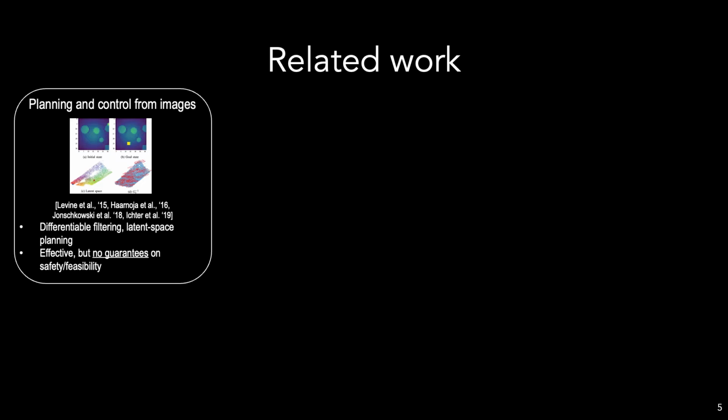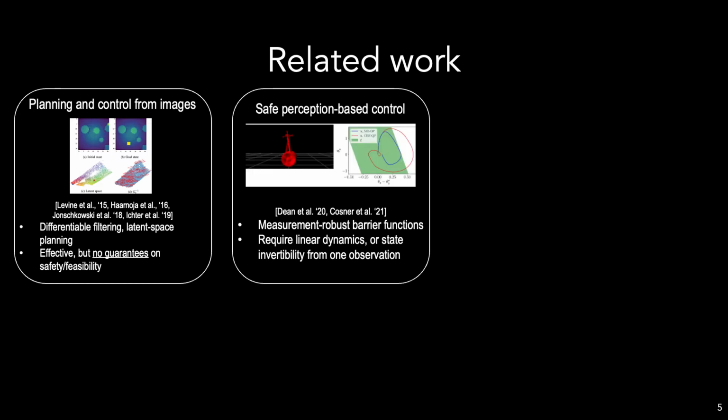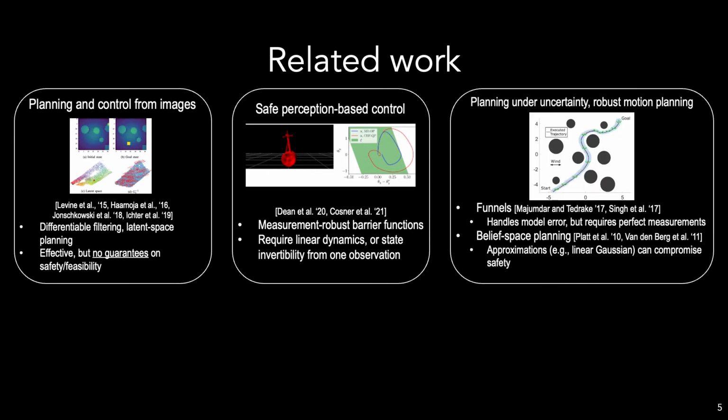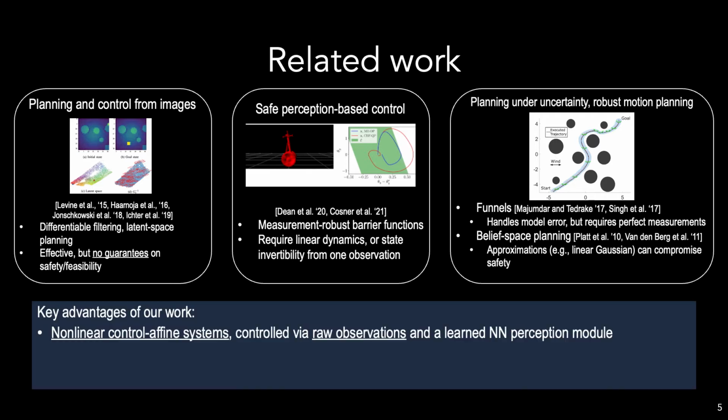There's been a lot of work recently in image-based control from the ML community, but while empirically impressive, these methods tend to lack safety guarantees. There has also been work on the control side, but most of these methods require strong assumptions, such as linear dynamics, or requiring the state to be invertible from a single observation. More traditional work in planning under uncertainty is also related, but generally assumes perfect state information or requires approximations which can compromise any safety guarantees. We aim to alleviate some of these restrictions in this work.